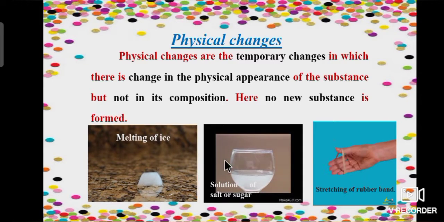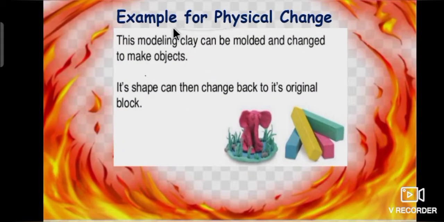If you are going to prepare sugar or salt solution, the character of salt or sugar not changed. Yes, solution becomes sweet or salty in taste. There is no new substance formed. If you are stretching the rubber band into any shape, it will be back to the initial shape. So, these are the examples of physical changes. Let's see one more example for physical change. This modeling clay can be molded and changed to make objects. Its shape can then change back to its original block.